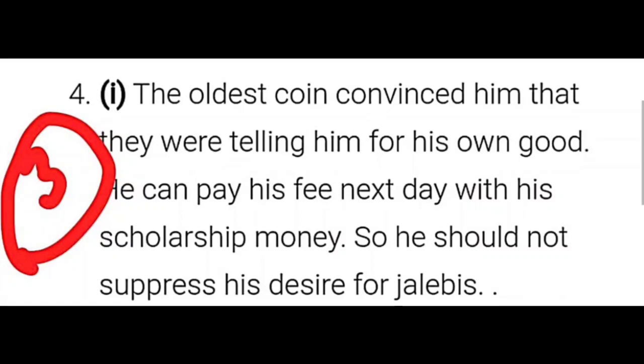So he should not suppress his desire for jalebis.